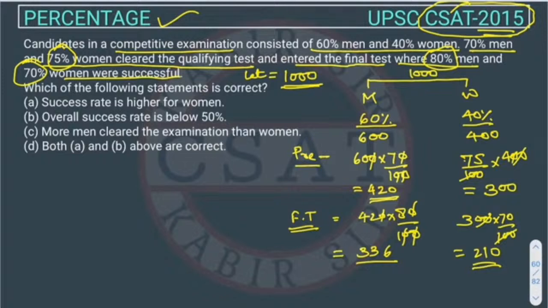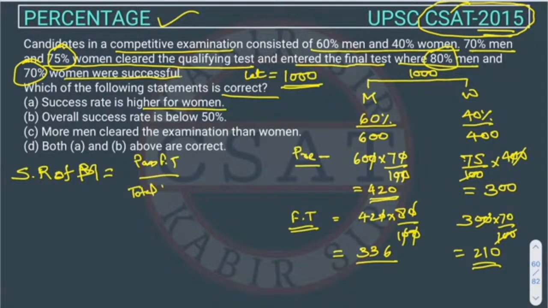Now the question is, which of the following statements is correct? Success rate is higher for women. So what will be the success rate? Let's take men. The success rate of men will be those who pass the final test upon total men, right?